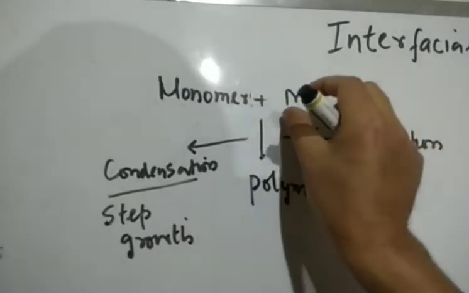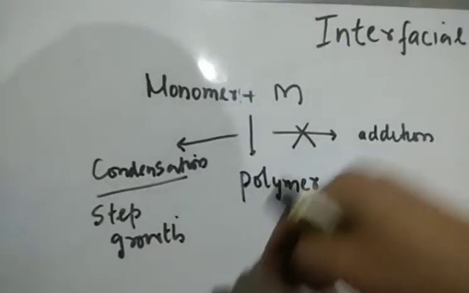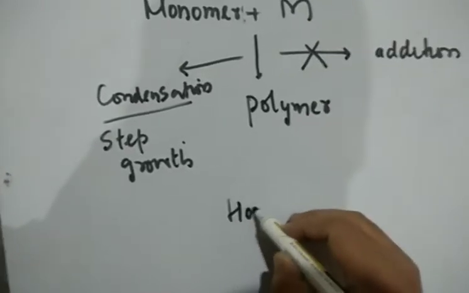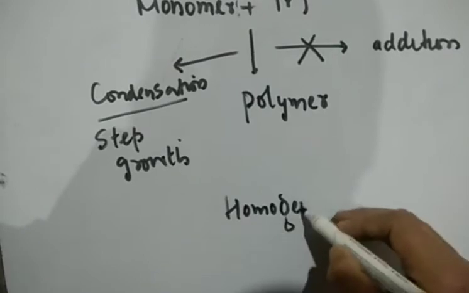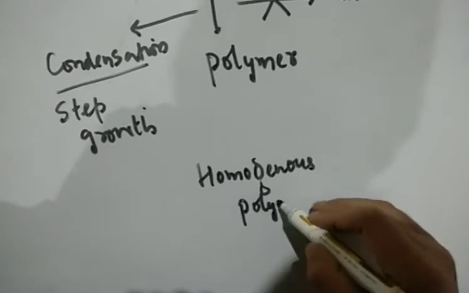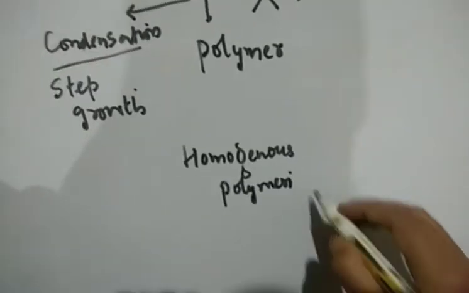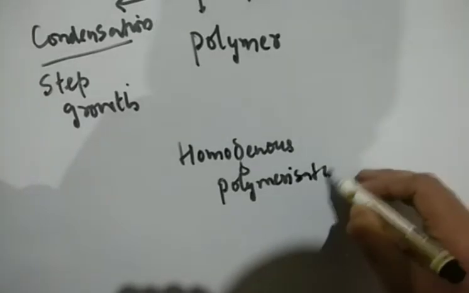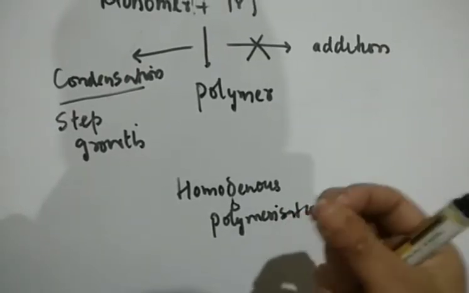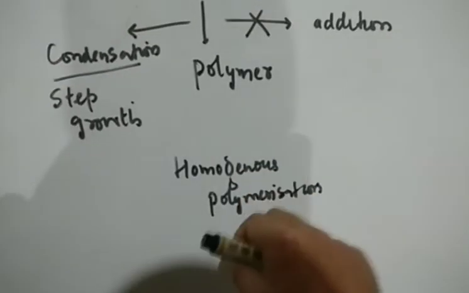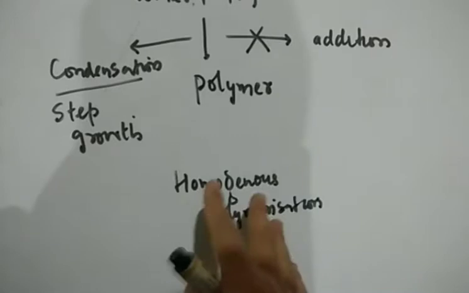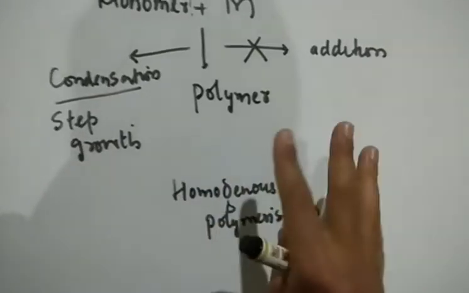Now, if we use a solvent where both the monomers are soluble, that's called homogeneous polymerization. So that's one type of polymerization process. In this case, the monomers are soluble in a given solvent, and then the polymerization reaction takes place in that solvent. So it's a homogeneous solution. The process is called homogeneous polymerization.